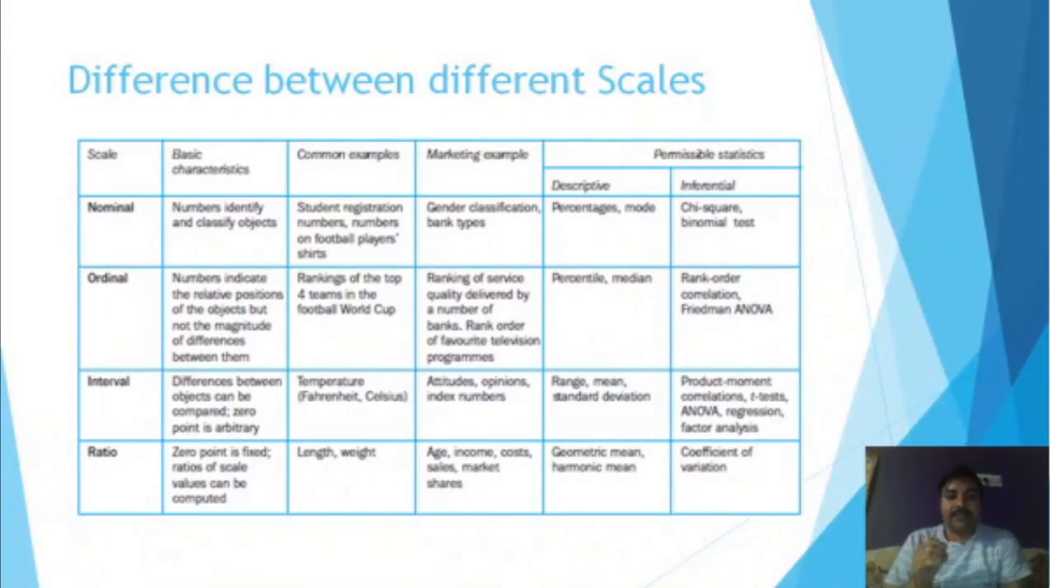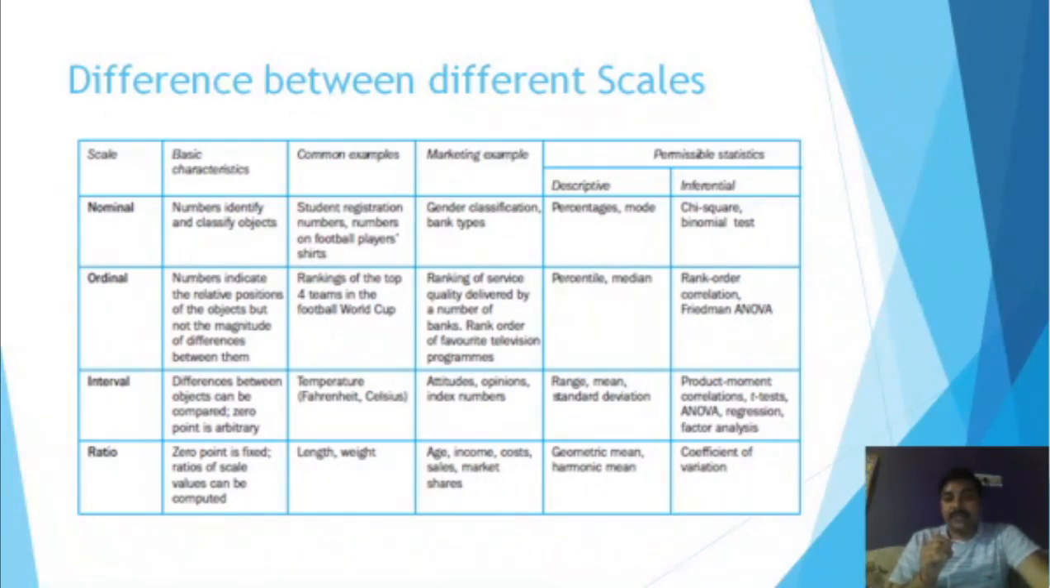The interval scale: here the difference between objects can be compared, and the 0 point is arbitrary. Here 0 is arbitrary, and the difference between two adjacent values will be the same. Like we talk about Fahrenheit. So here you can see 10 degree, 20 degree, 30 degree, 40 degree. The difference between 10 to 20, 20 to 30 and 30 to 40 is equal. That is why it is known as the interval scale. The basic example can be temperature, Fahrenheit or Celsius. Again, in marketing we generally use it for measuring attitudes, opinions, index numbers, behavior, satisfaction. This is all an example of the interval scale.